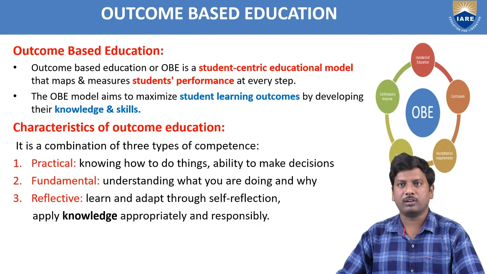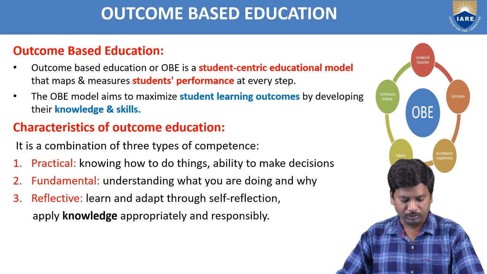Outcome-based education, or OBE, is a student-centric educational model that maps and measures the student's performance at every step. That means the OBE model aims to maximize student learning outcomes by developing their knowledge and skills. Characteristics of outcome-based education: it is a combination of three types of competence. The first one is practical, knowing how to do things, ability to make decisions. The second one is fundamental, understanding what you are doing and why. And the third one is reflective, learn and adapt through self-reflection, apply knowledge appropriately and responsibly.